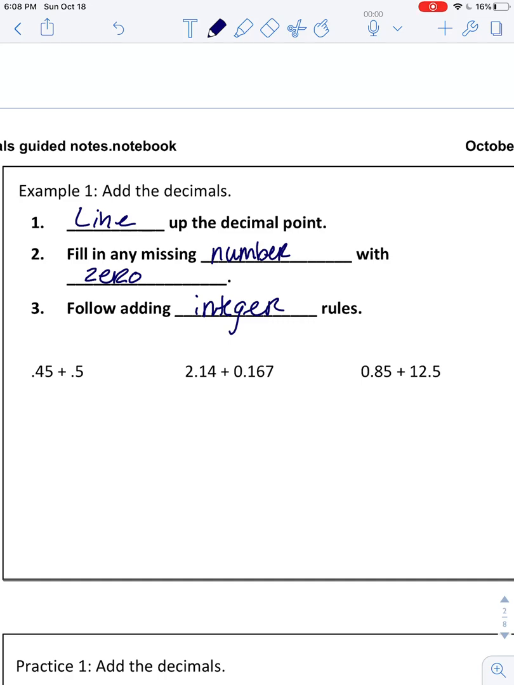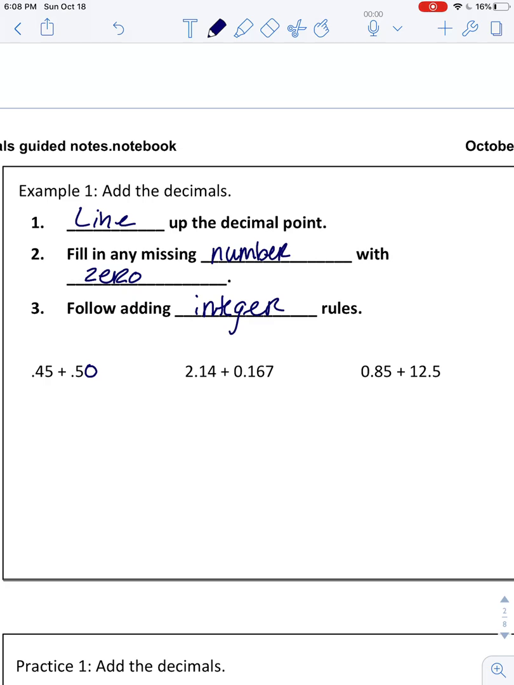So let's take a look at your first problem. 0.45 plus 0.50. So you should get into a habit of putting the bigger number on top. So notice 0.45 has 2 digits after that decimal point, and 0.5 only has 1. We could make 0.5 2 digits by adding a 0, and that's not changing the value of the number. Okay, you could add as many zeros as you want. It's not going to change the value of the number.